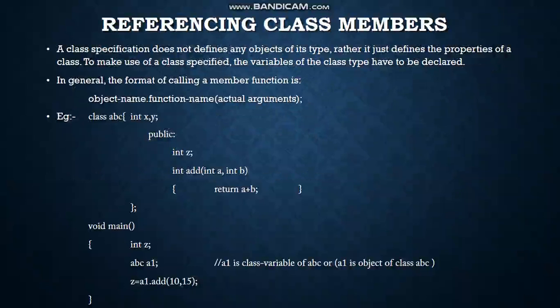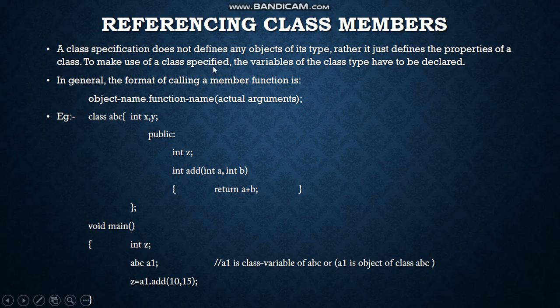Now the next topic is referencing class members, or we can just say calling of class members. A class specification does not define any object of its type, rather it just defines the properties of the class. To make use of a class specification, variables of the class type have to be declared. So in general, the format of calling a member function